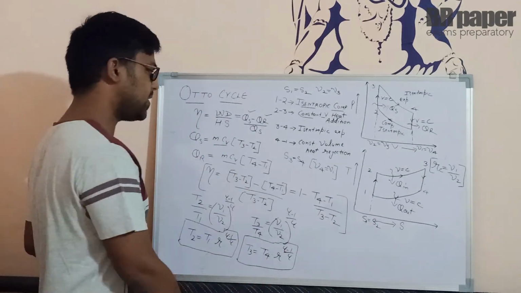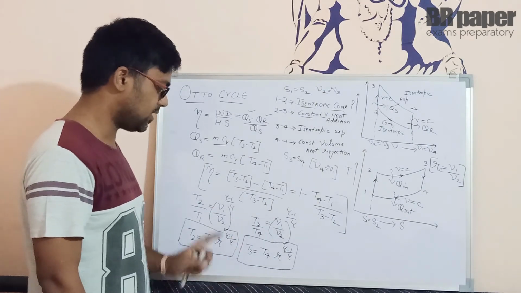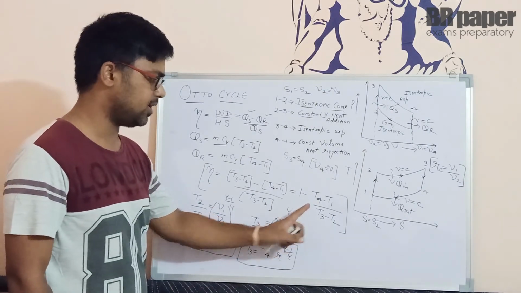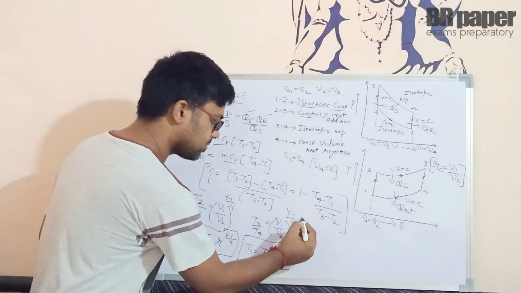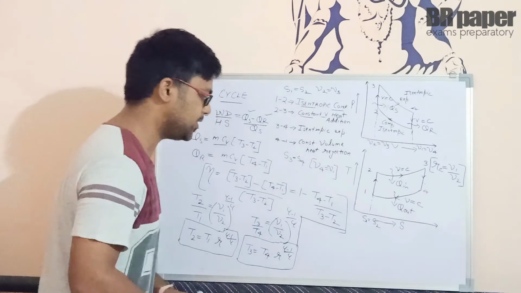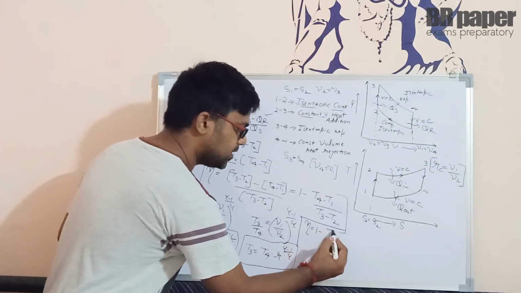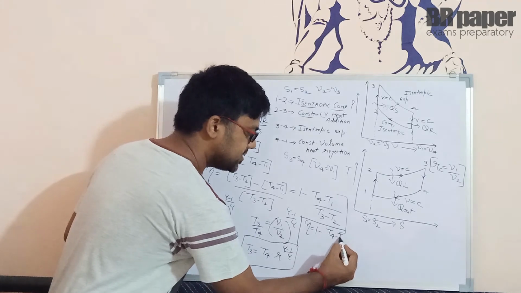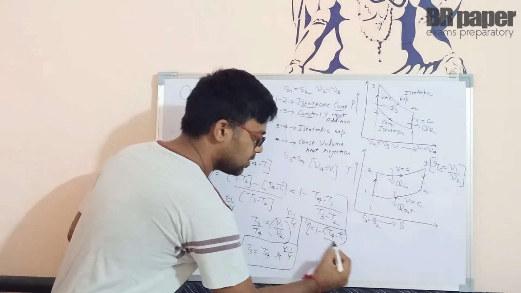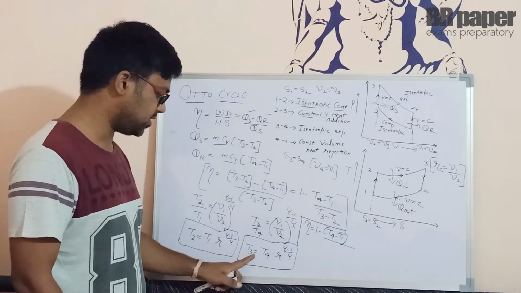Clear? After that, we have to do just one thing: put the values of T2 and T3 in this formula. So if we put them over here, efficiency is equal to 1 minus T4 minus T1 as it is, upon T3 minus T2. So this is my T3, this is my T2.